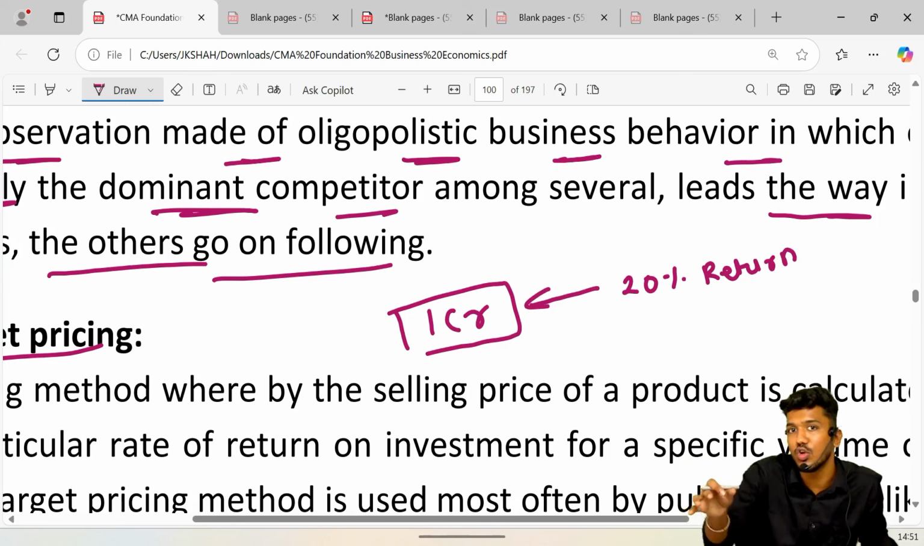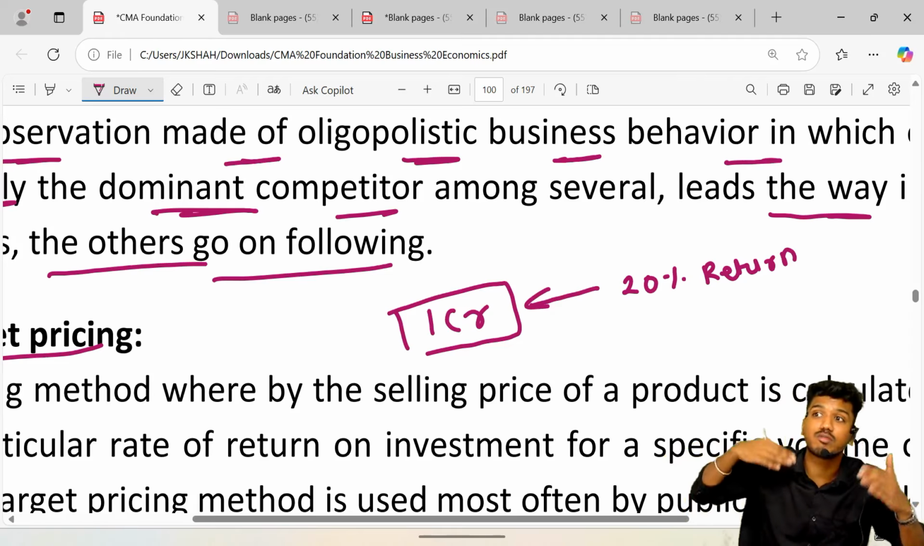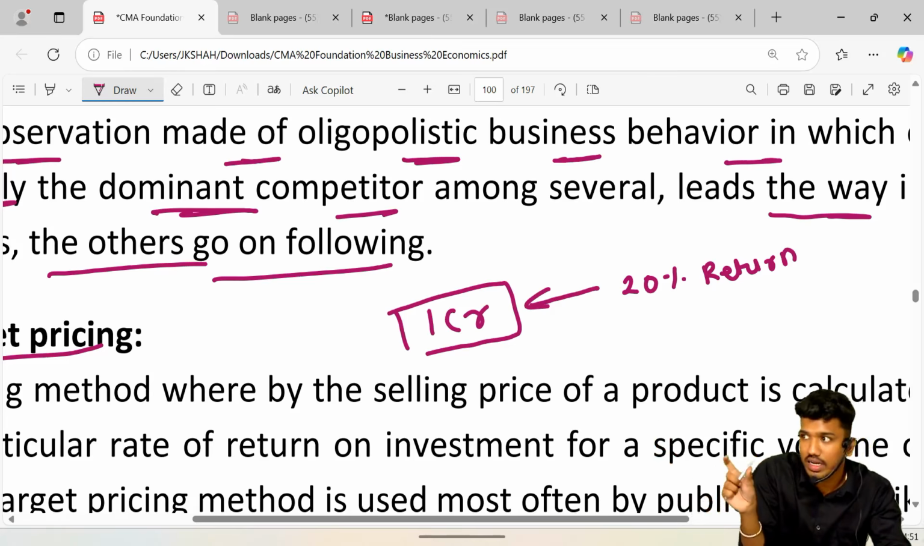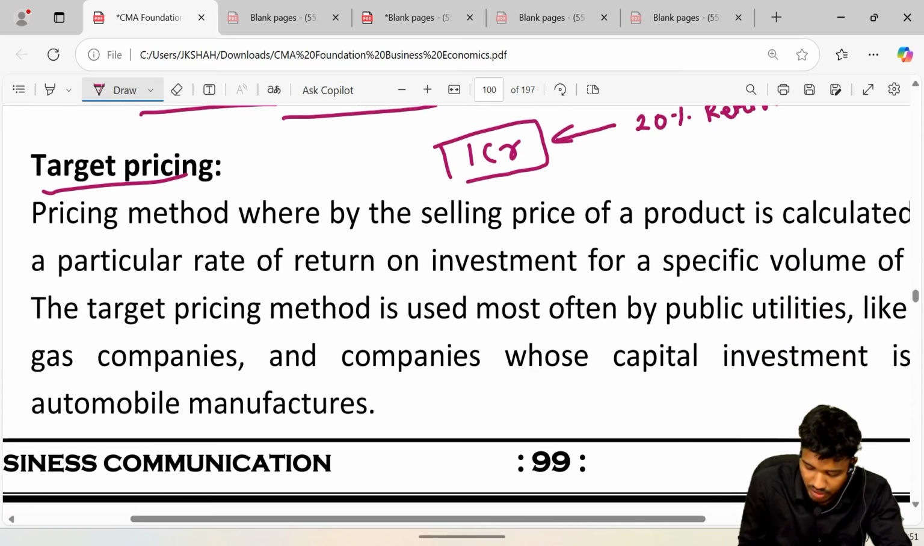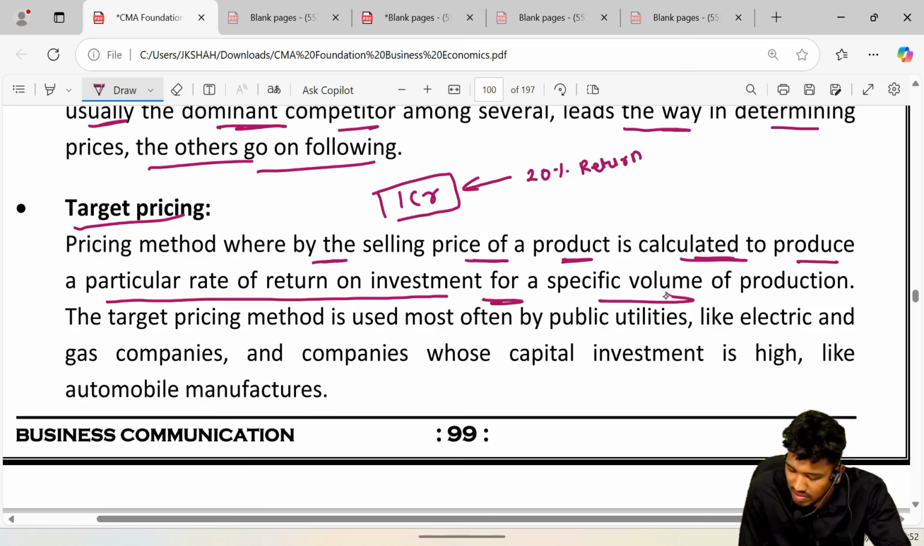If I invest 30 crore rupees, I should get at least 10%. If I invest 1 lakh rupees, I should get at least 40% return. So it is my target to earn a decent amount of return on my investment. It is called target pricing. So basically I fix the price accordingly in order to earn the desired rate of return. See over here, it is a pricing method whereby the selling price of a product is calculated to produce a particular rate of return on investment for a specific volume of production.